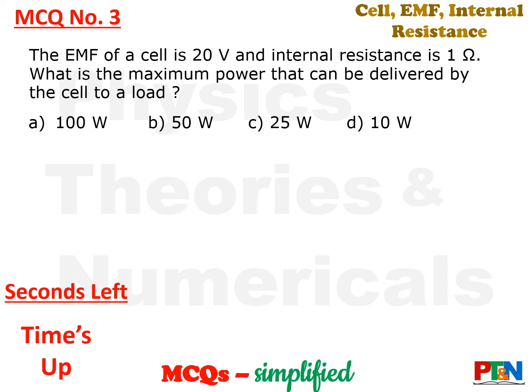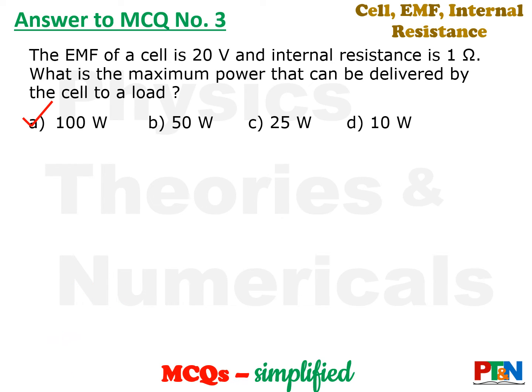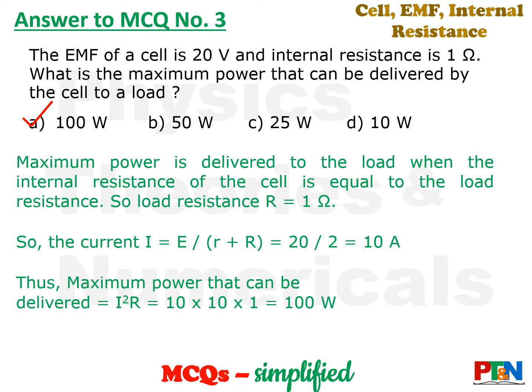Time's up. Let's see the answer. The answer is option A, that is 100 watt. Let's see the calculation also. It's easy. Maximum power is delivered to an external load when the external resistance and internal resistance are equal. That means the value of capital R will also be 1 ohm. So you have got the values of both small r and capital R. Find out the current. Current is 10 ampere. So maximum power dissipated will be I square R. That is 100 watt.